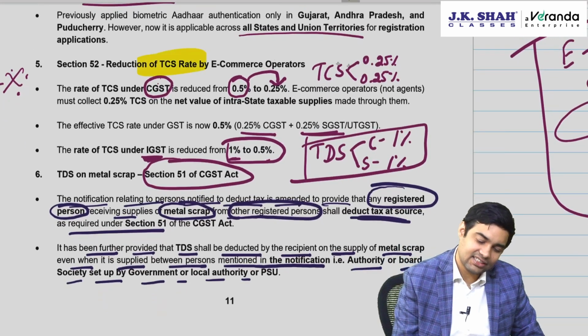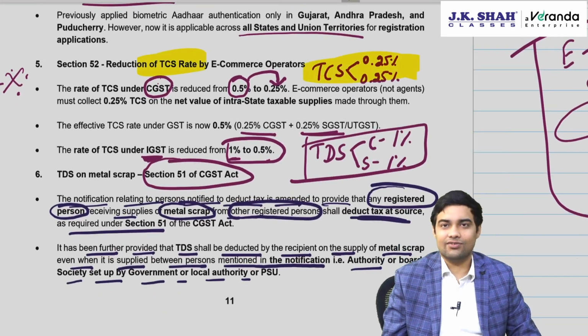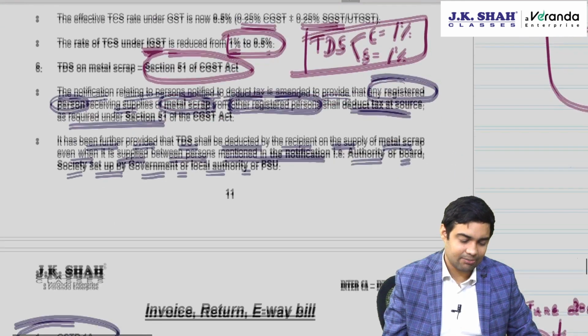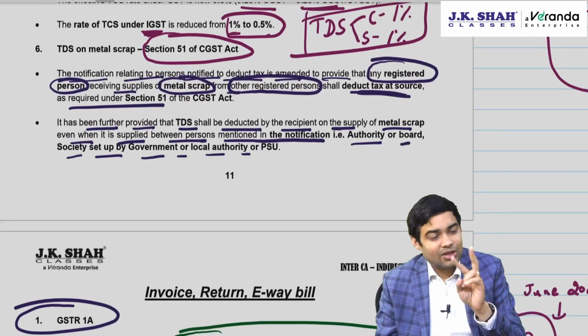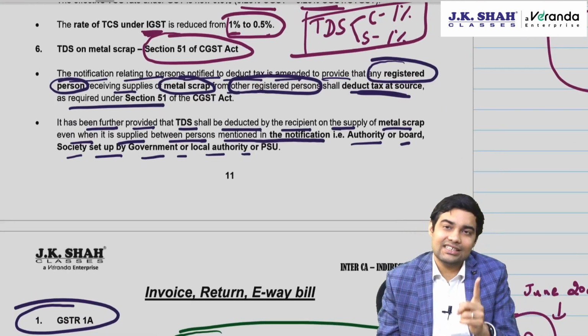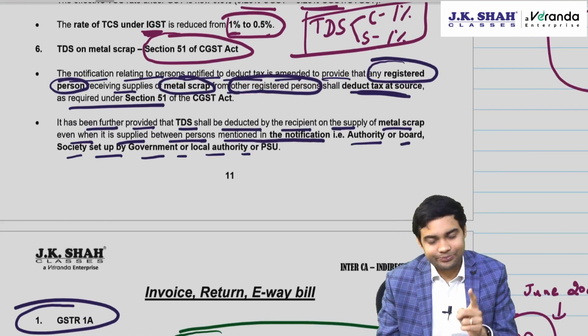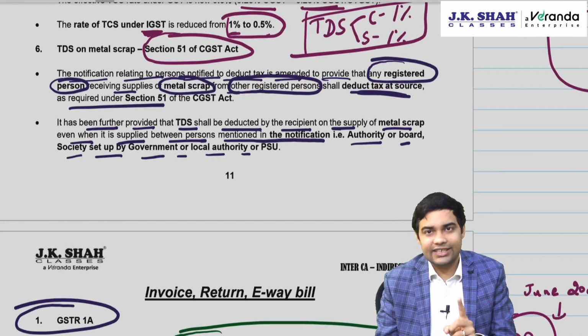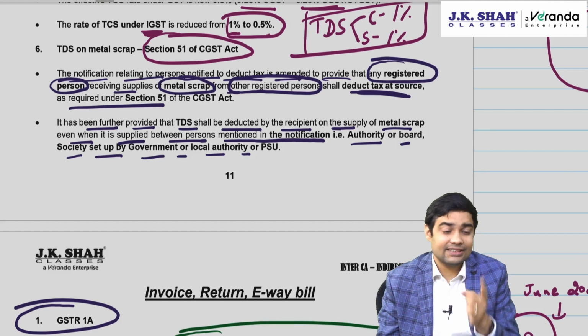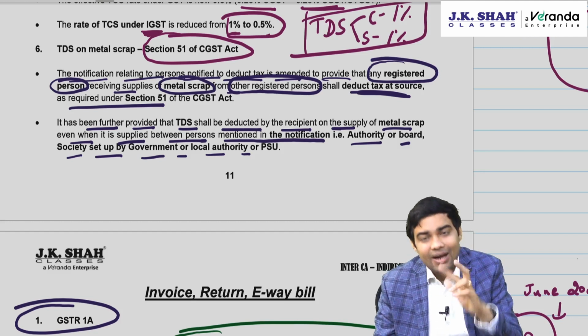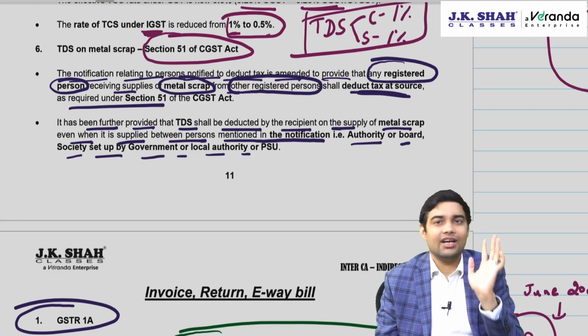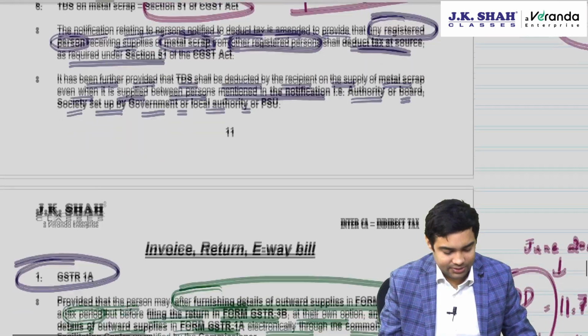TCS rate reduction, 0.25 is the rate, very important for exam. TDS, metal scrap, if both are registered, then TDS will apply on metal scrap. Recipient will have to do the TDS. Other provisions remain same. The exemption for aggregate turnover is not applicable for metal scrap.